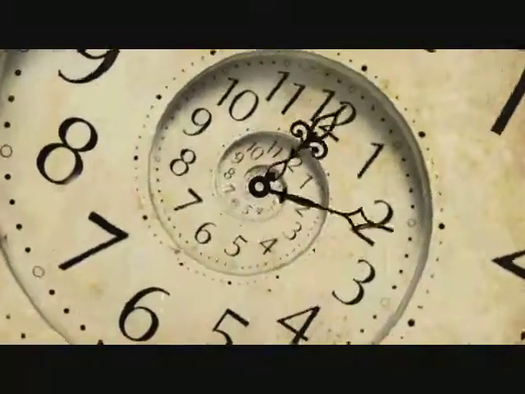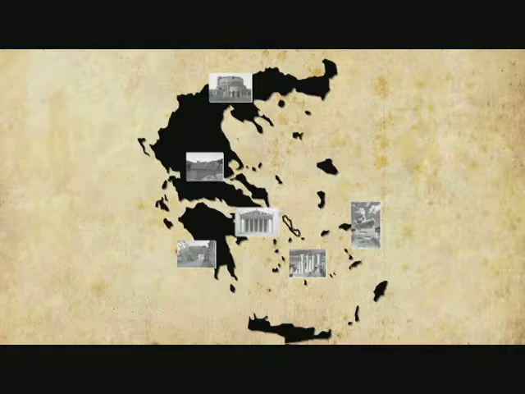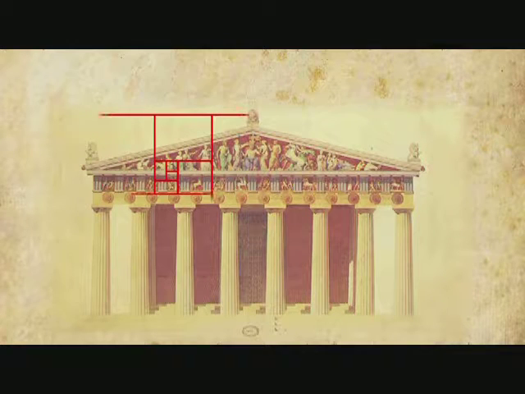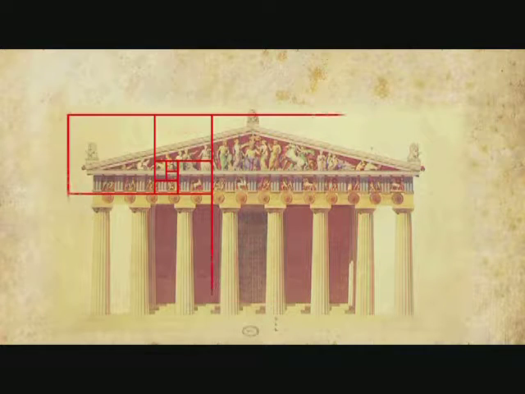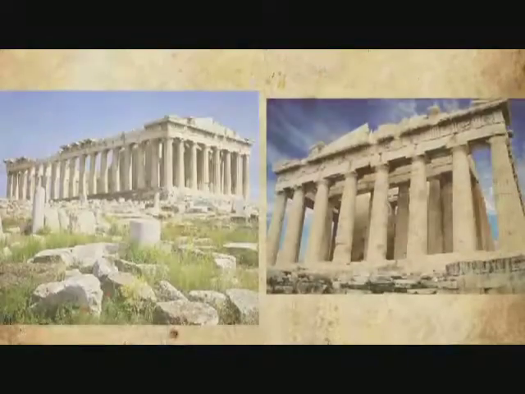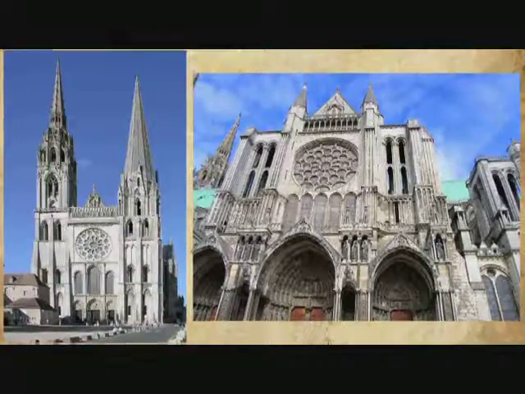If we travel further afield and further back in time to, say, Greece, we can see this ratio in much of the classical architecture in this country. Take the famous Parthenon in Athens. If we work out the lines of the Parthenon, we come up with a whole series of golden rectangles. Many other classical monuments, like the Acropolis and the Chartres Cathedral, echo these proportions.